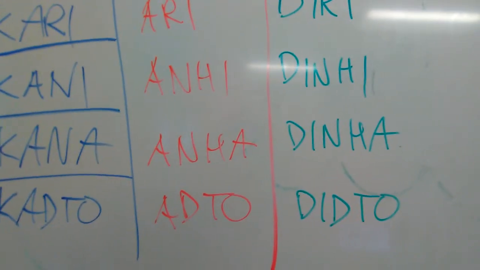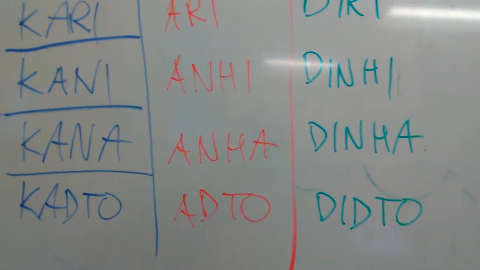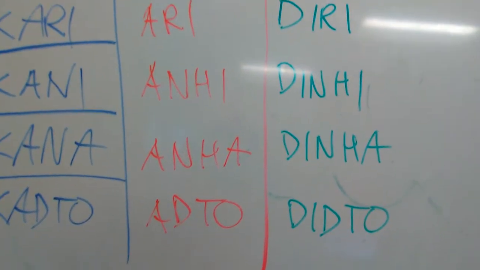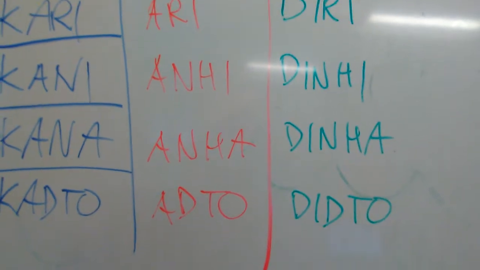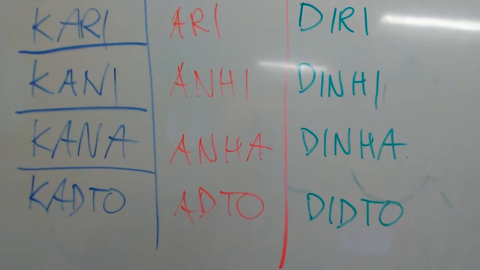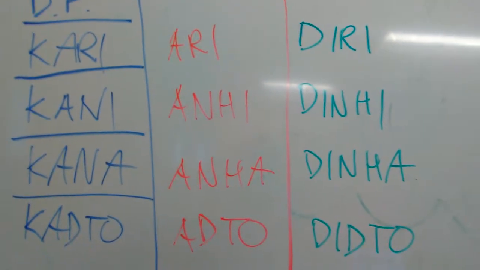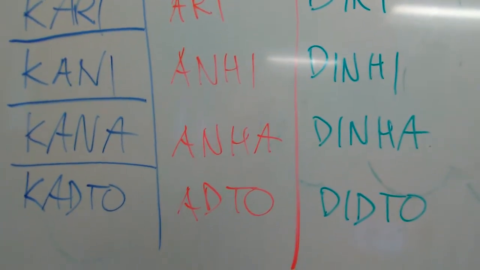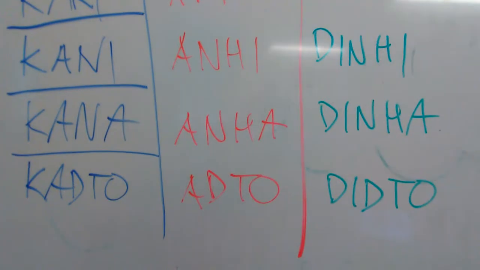Adto dito, go over there. Anha dinha, come over, or I guess you say go over there. Anhi dinhi, come here. Ari diri, hurry up and come here, so come closer towards me, right? So they already express this form of a verb, some sort of movement.